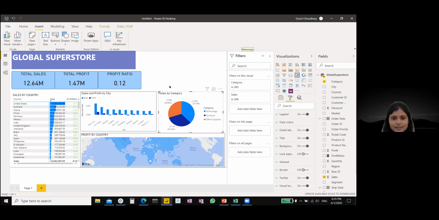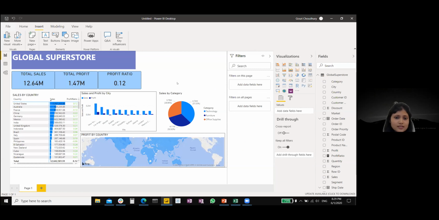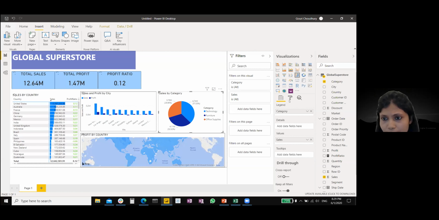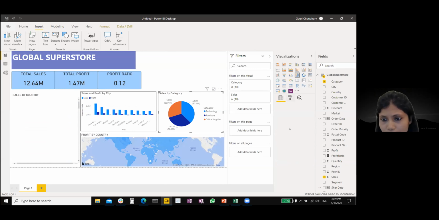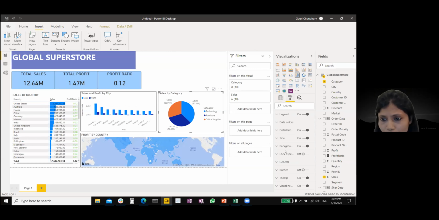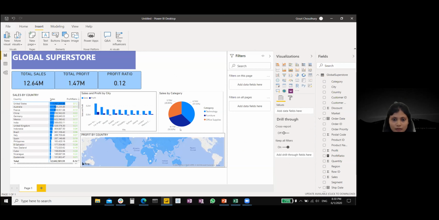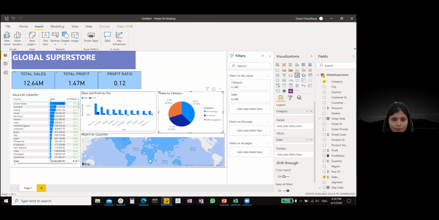So let's move on to the next visualization. Okay, so let us add some formatting to this as well. We'll add a border over here. It looks good. You should always maintain the standard for these visualizations. Whenever you do something for one visualization, you should do it for the others as well. You shouldn't be partial.